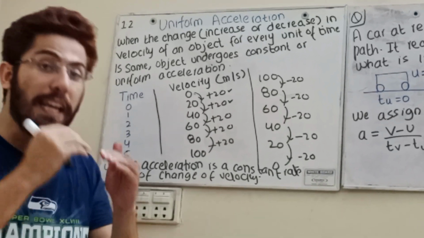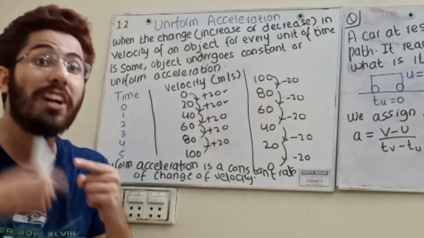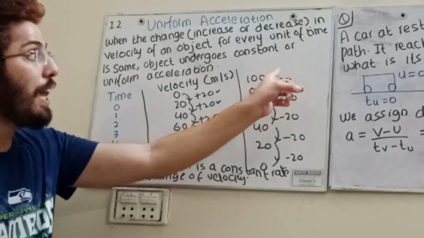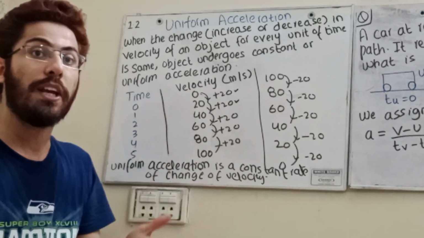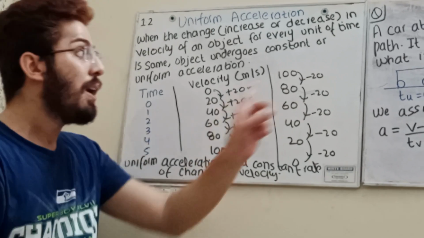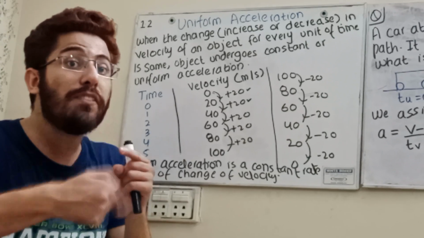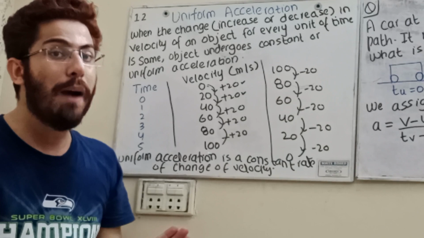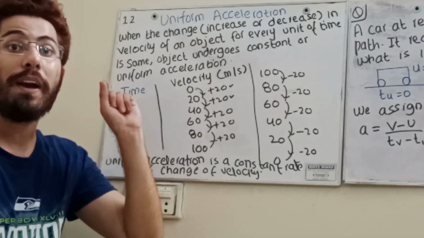constant. It means the speed constantly increases with time, constant change in velocity per unit time, if you are focusing. Or you are going to see the speed is 100, now it decreases to 80, 60, 40, 20. You are going to see in the end 0. The speed is decreasing constantly, minus 20, minus 20, minus 20, minus 20. Either the speed is increased by plus 20, student, or the velocity decreases by minus 20, constantly decreasing or increasing. It is known as uniform acceleration.